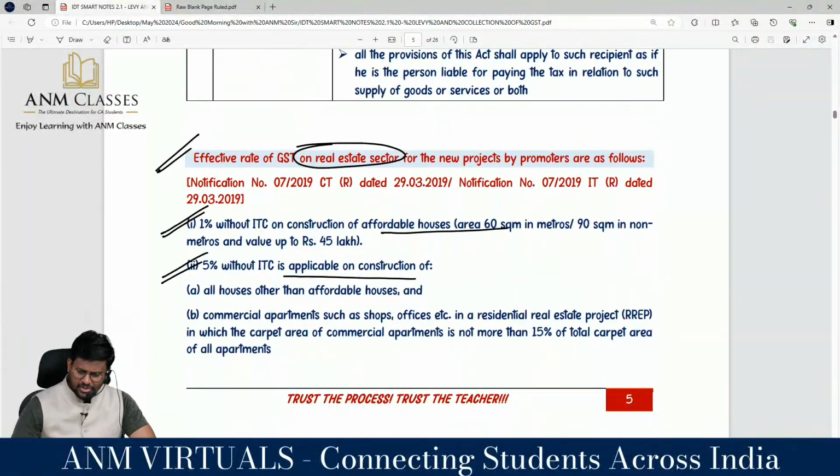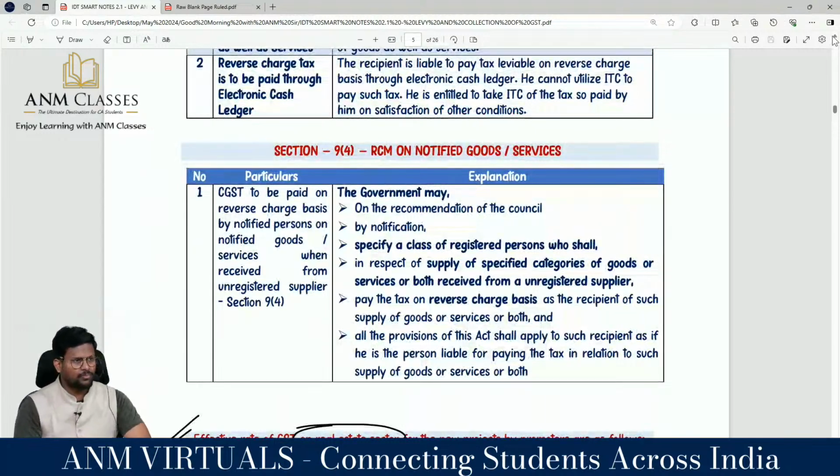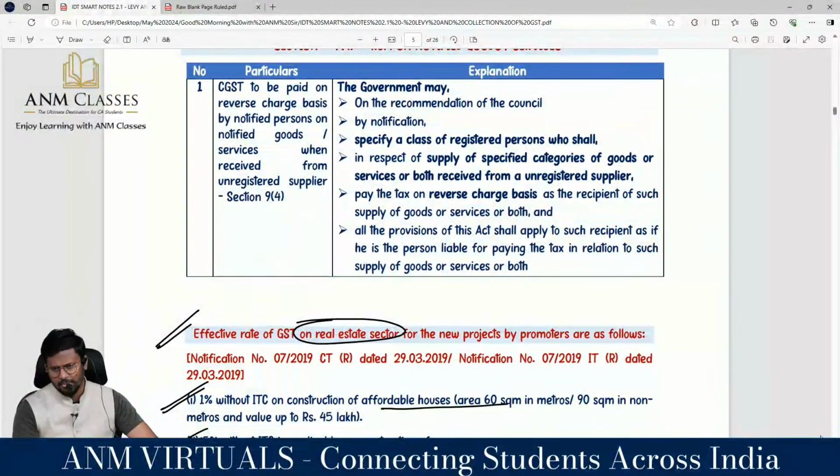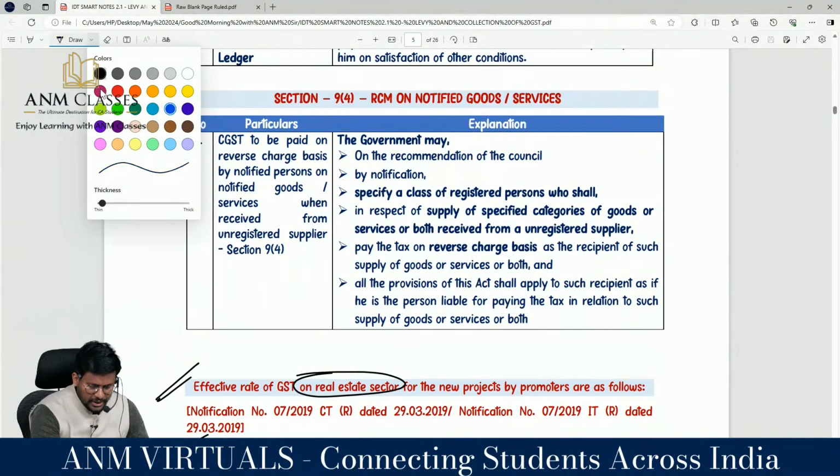Yes, sir. So yesterday we talked about the levy and collection, which is said in section 9 and section 5. Section 9 is classified into 5 categories, 9.1, 9.2, 9.3, 9.4, 9.5. The parallel section is 5, 5.1, 5.2, 5.3, 5.4, 5.5. 9.1 levy and collection of CGST, 9.2 levy of CGST on, 9.3 notified RCM, 9.4 RCM from unregistered person, and 9.5 taxability of e-commerce operator. Sir, this is the section we are going to do today in detail.